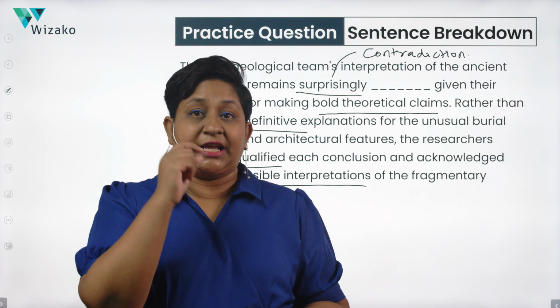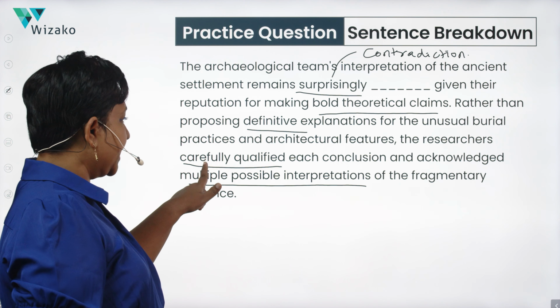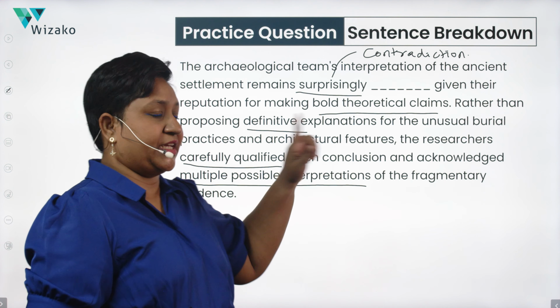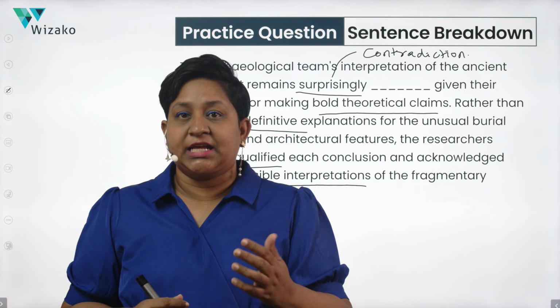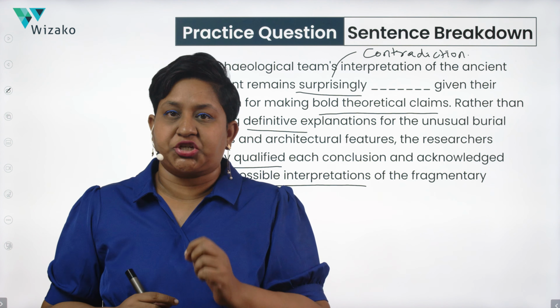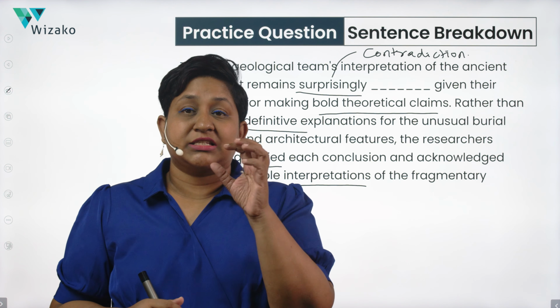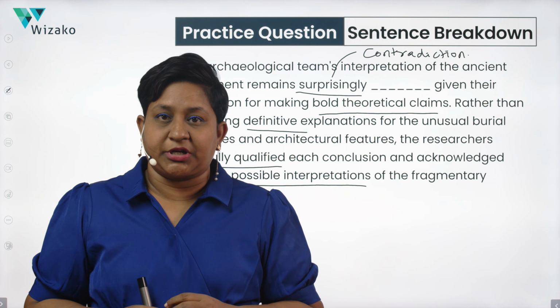The other clue here, which calls back to the lack of boldness in their claims, is the fact that they carefully qualified each conclusion. What does that mean? Now, to qualify for a test is to be eligible to participate in it. To obtain a qualification is to get a degree. Those are not the meanings of the word qualify that we are talking about here.